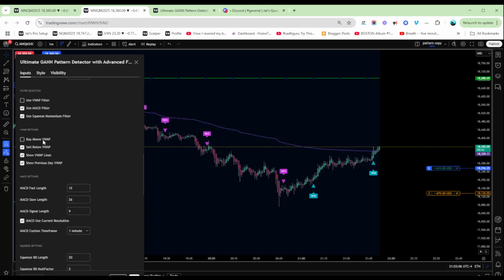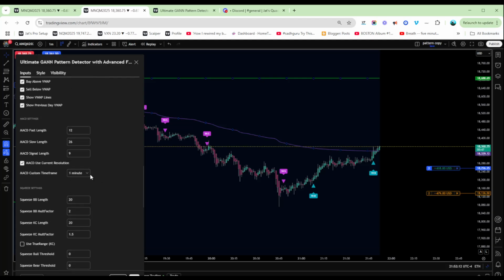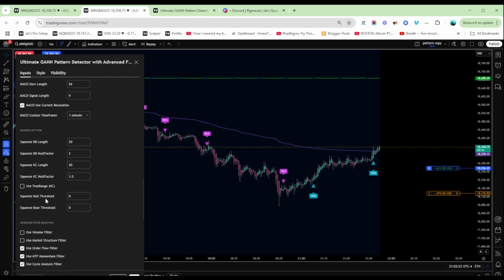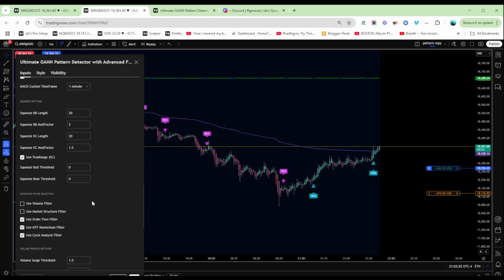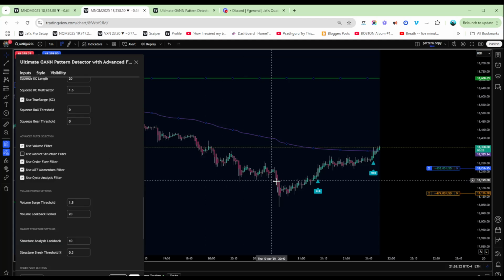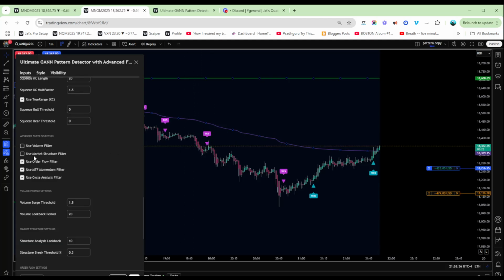The VWAP, and you can show the VWAP lines. So anyway, we do a MACD, so you can change the MACD if you like to. You can see here we have the true range if you'd like. I think it's on 0 right now. We have a volume filter, so we have advanced selection. As you can see, that will change the filters you see, or the signals you see, sorry.